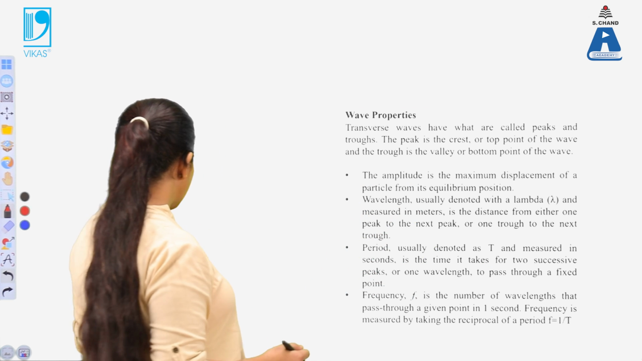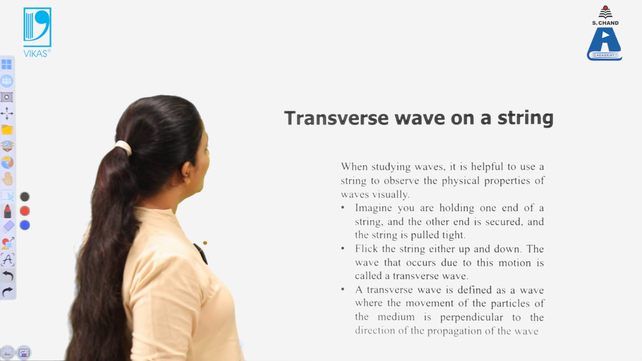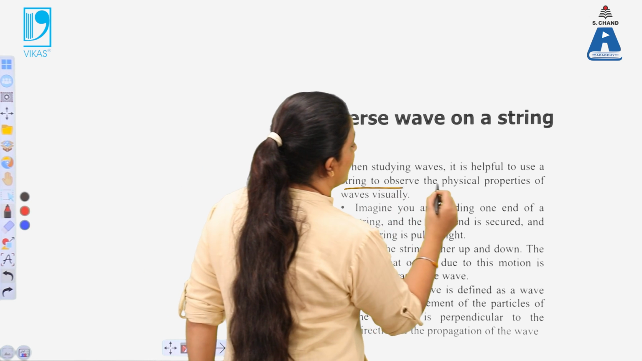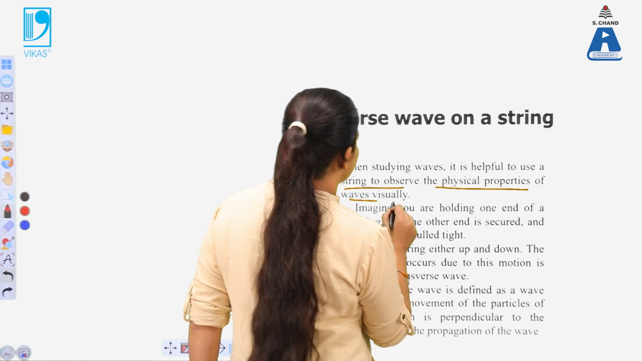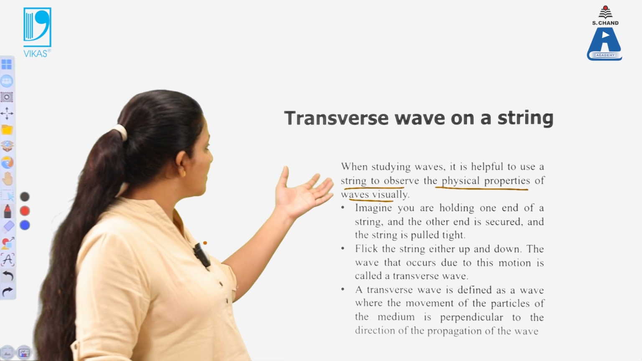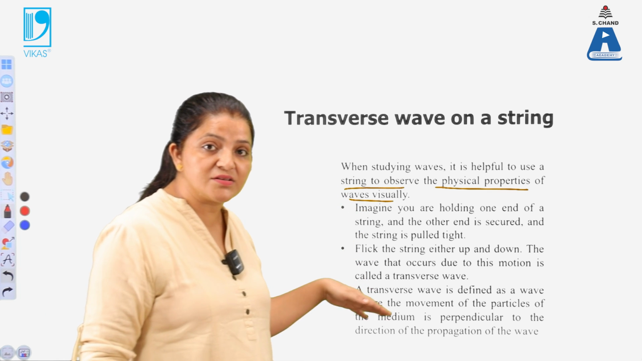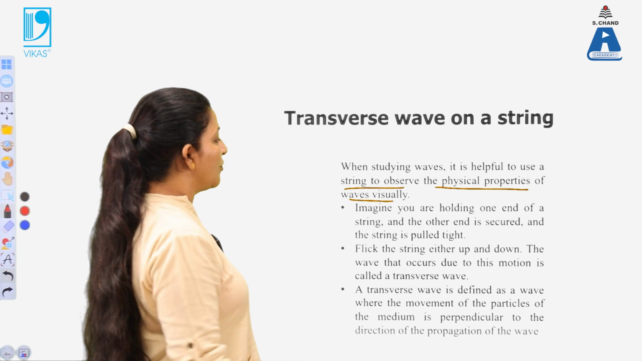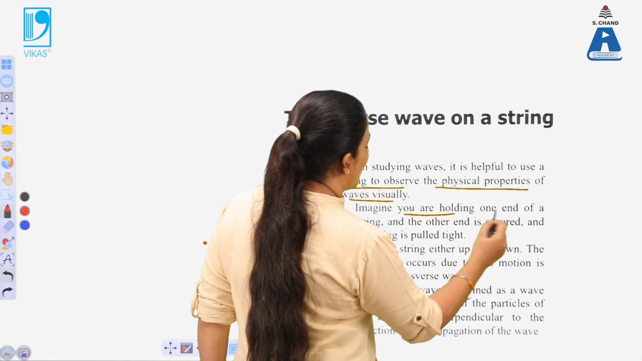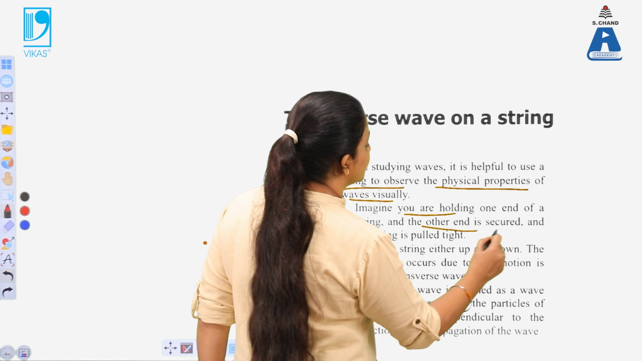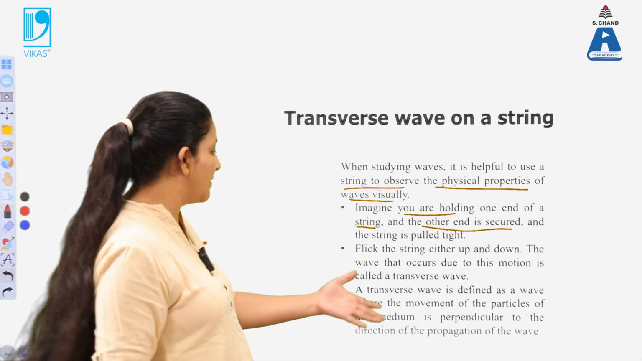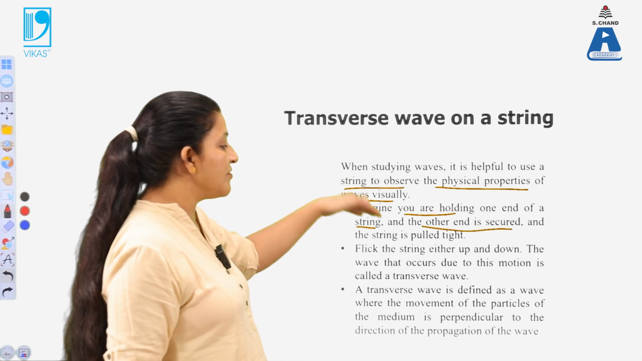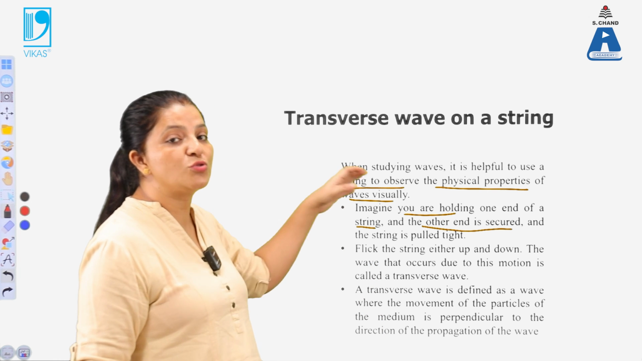Now you can see that with transverse waves, we can use a string to observe the physical properties of the waves. In order to understand the transverse waves, we can understand the physical properties of the wave also. So how can you produce it? For example, we are holding one end of the string and the other end is secured. That means the other end is tied up. Then we flick the string from one end, so the wave travels from one end to the other end.